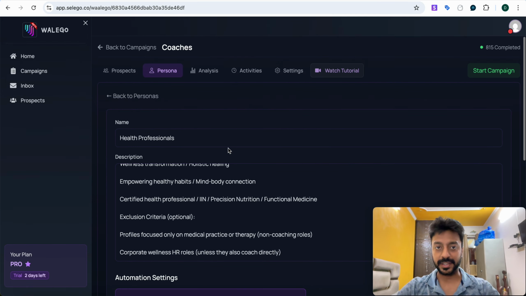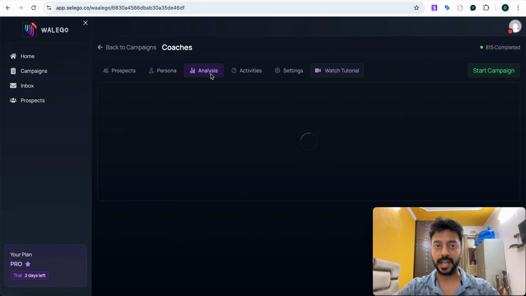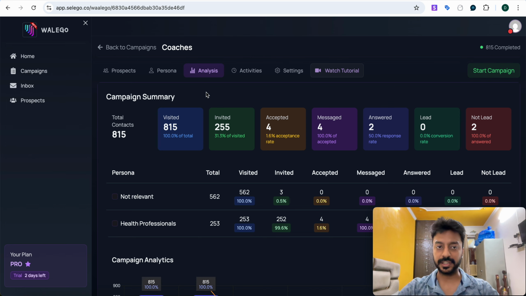And what's the magic? The magic is, guys, if you click on the analysis part after providing a persona, then the magic will take place when you start the campaign. You can see that out of the given list that I provided, somewhere around 815 contacts, it visited each and every profile.